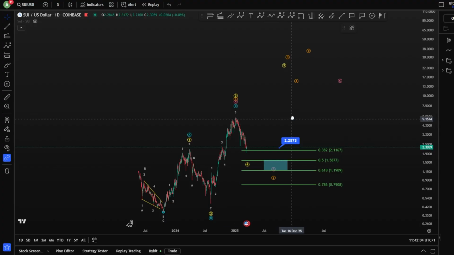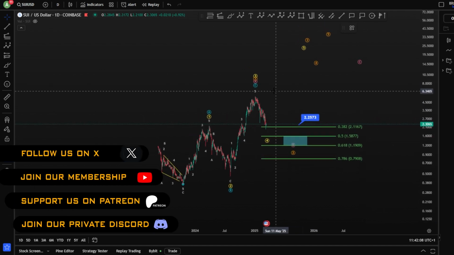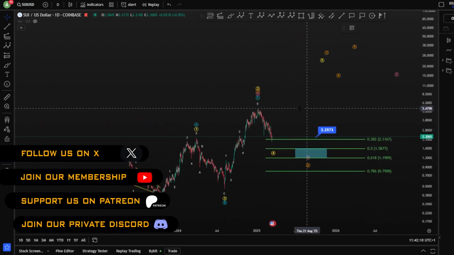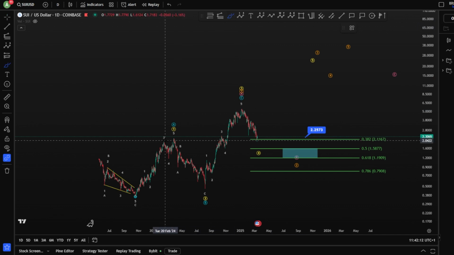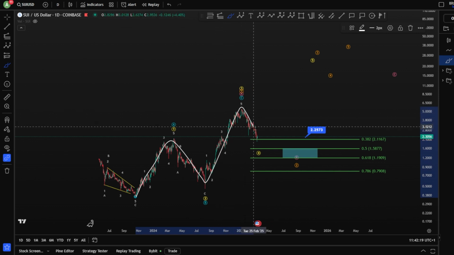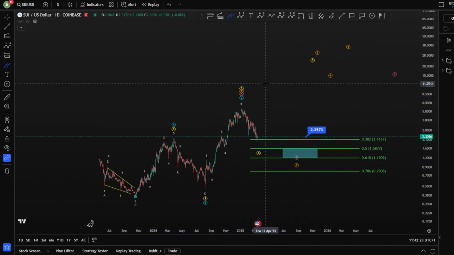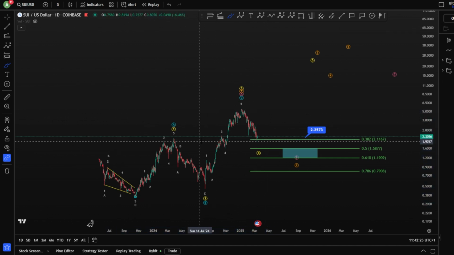Hello everyone, welcome to a new video for SUI price prediction based on Elliott wave analysis. Starting here for SUI on the all-time history to see where we are and where we are heading. For the bullish and the bearish scenarios, we have of course a 1-2 and then another 1-2 here, potential 3-4-5 towards the upside as a first possibility.